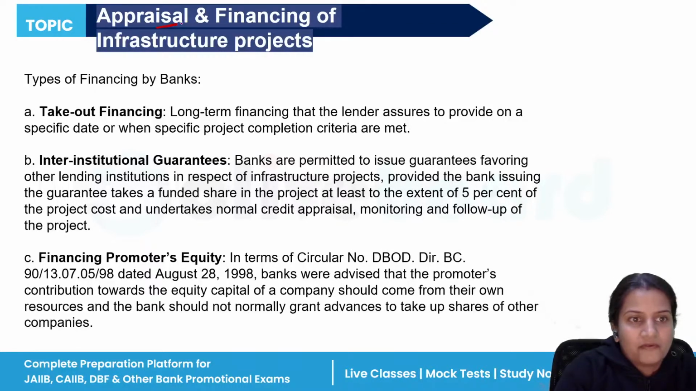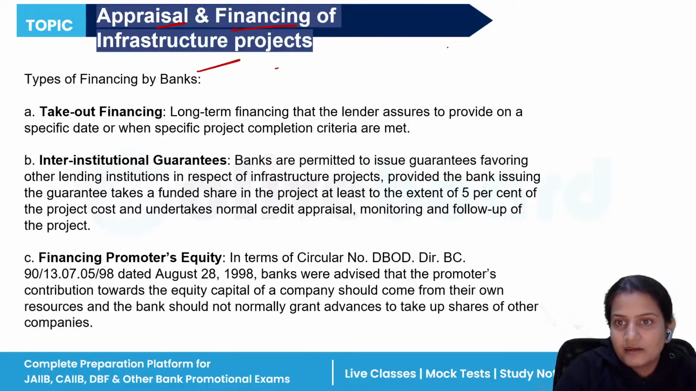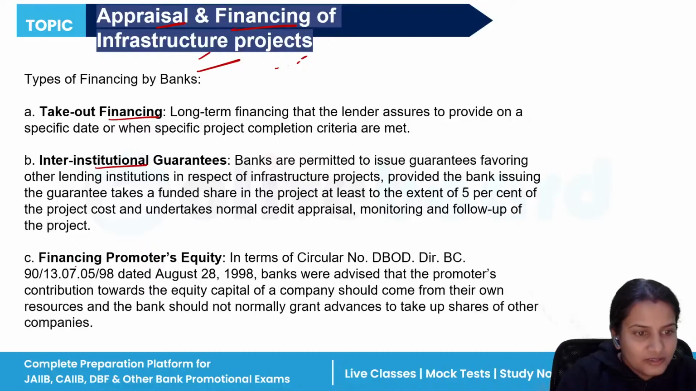Appraisal and financing of infrastructure projects. After appraisal, we know that banks face more risk in financing infrastructure projects. So what are the different types of financing by the bank? In what ways can the bank give finance? First is take out financing. Second is inter-institutional guarantees, and the third one is financing promoters' equity.